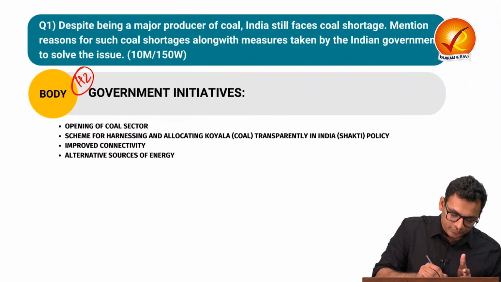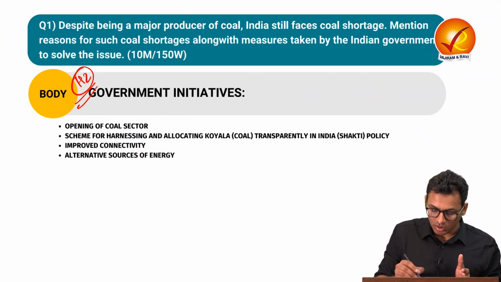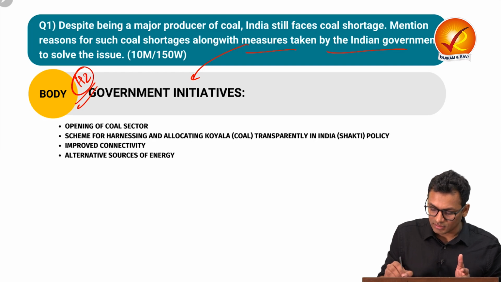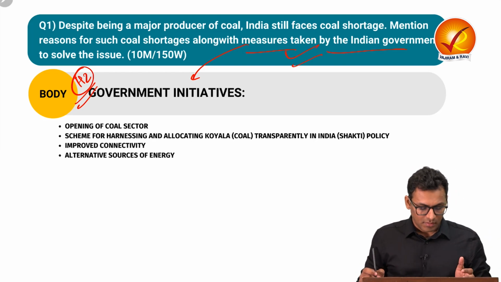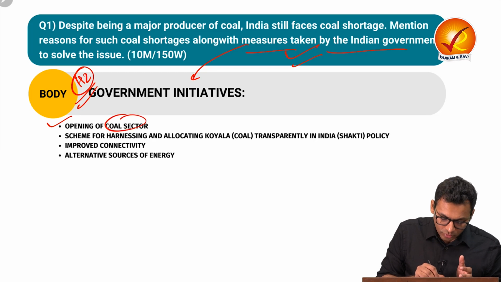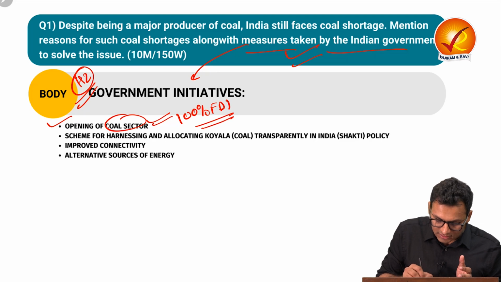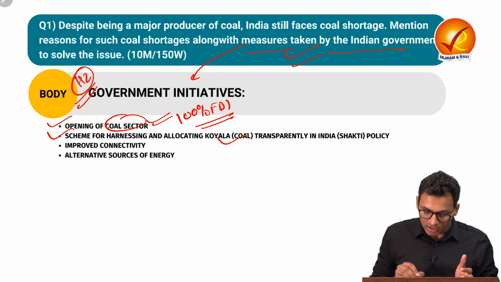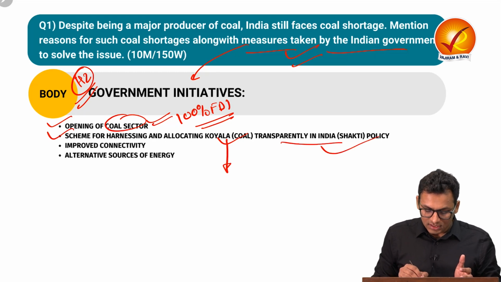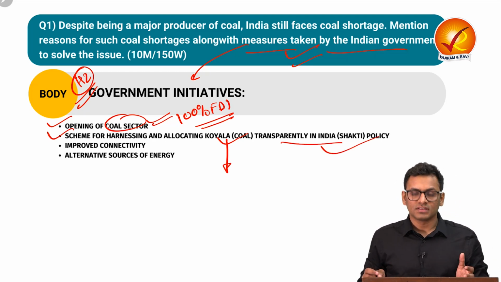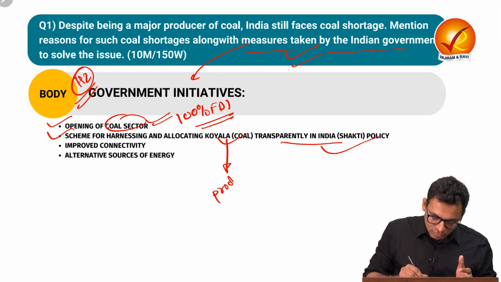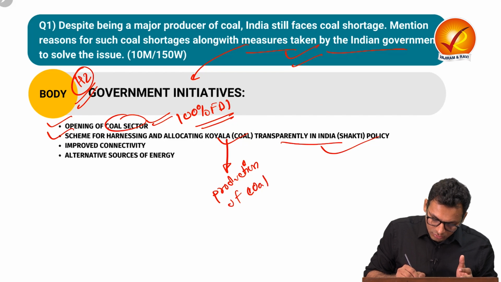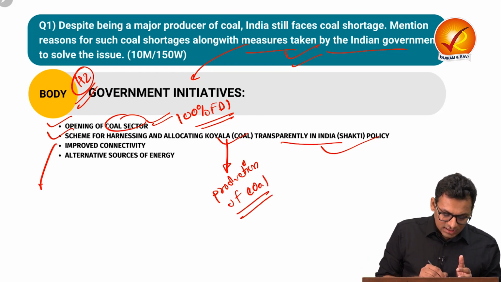In the heading 2, you have the opportunity to talk about measures, because this is something the question majorly demands. You can talk about opening up of the coal sector. Now there is 100% FDI with respect to the same. For SHAKTI, the scheme for harnessing and allocation of koyla, and transparency in the Indian SHAKTI policy, this kind of policy is also helping with respect to the production of coal.